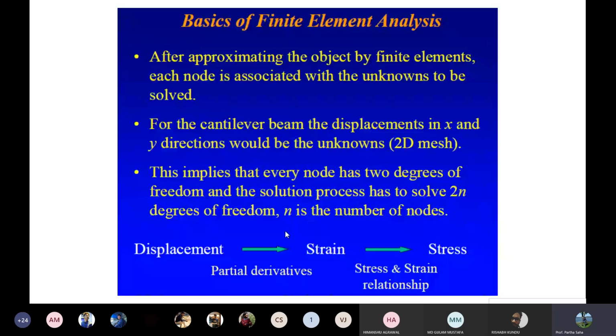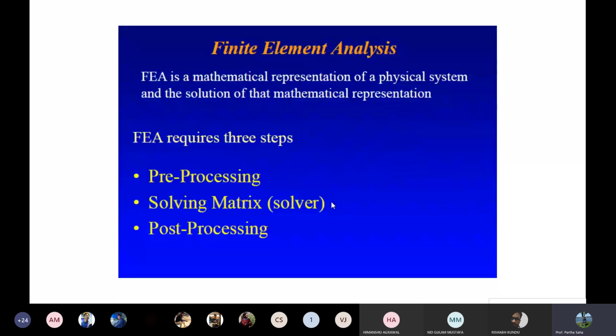So what are the parameters actually involved for finite element analysis? The input parameters, which are known as pre-processing, then the solver, which is actually the matrix solver here. You give those input parameters to that three-dimensional body, and then the software will solve it. So the software, you can assume it's yourself. Okay, you can assume that yourself is the software.